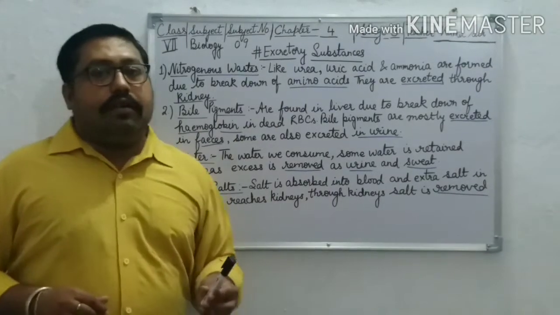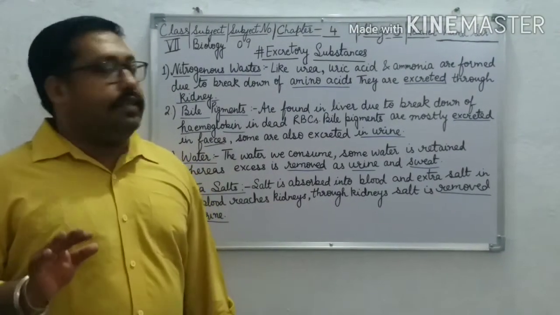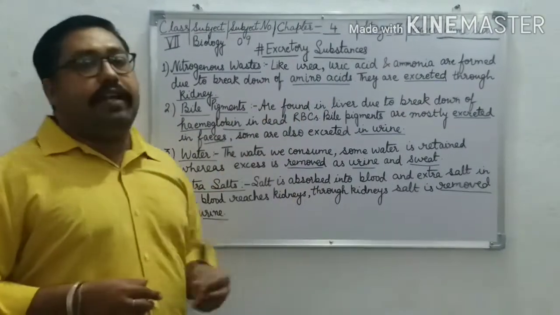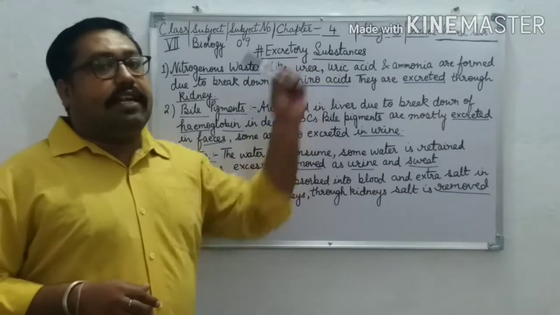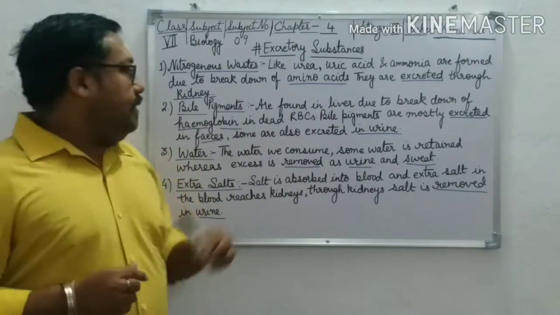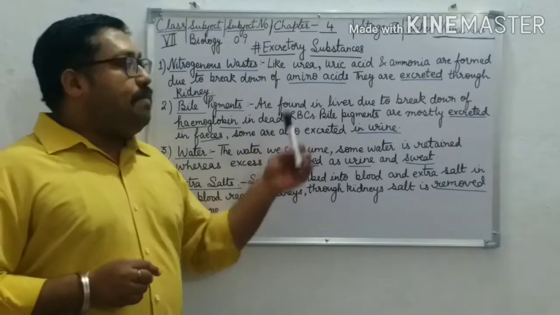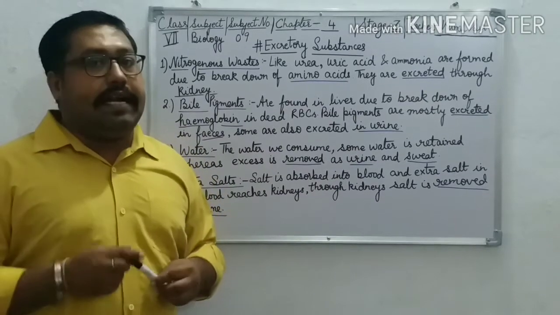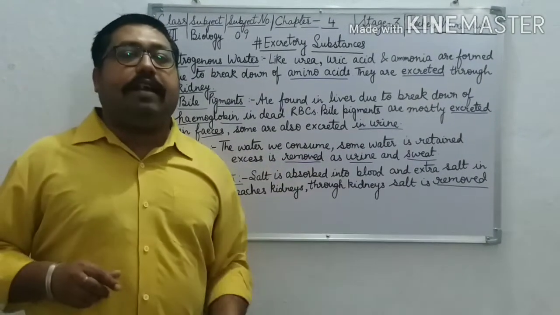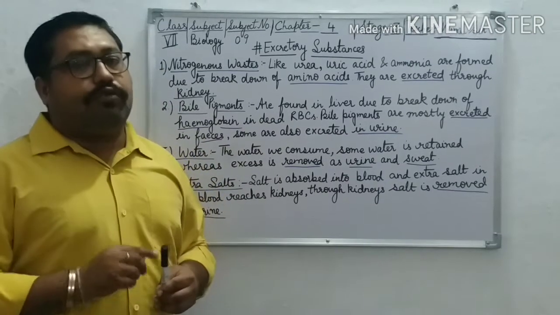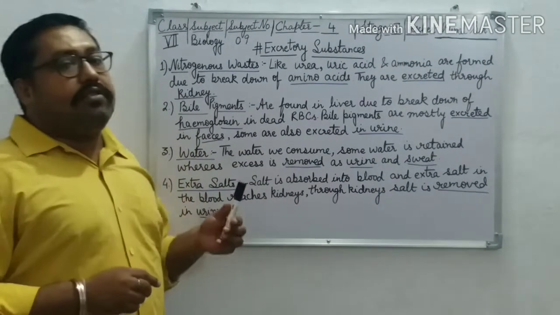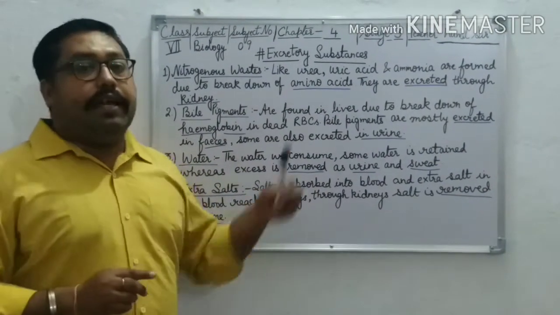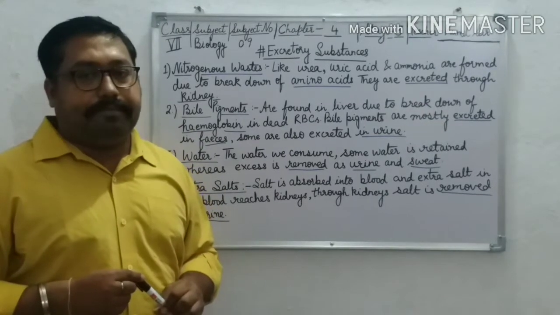Again I am repeating. First of all, nitrogenous wastes like urea, uric acid and ammonia are formed due to the breakdown of amino acids, and these are removed through the kidney. Then comes bile pigments. Bile pigments are formed in the liver due to breakdown of hemoglobin in dead RBCs, and bile pigments are mostly excreted through our feces, but some are also excreted in urine. And the yellow color of our urine is because of bile pigment only.